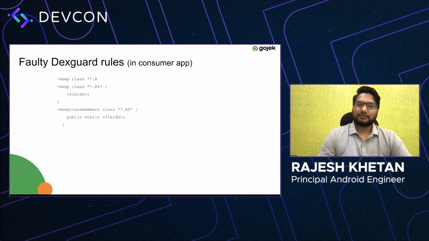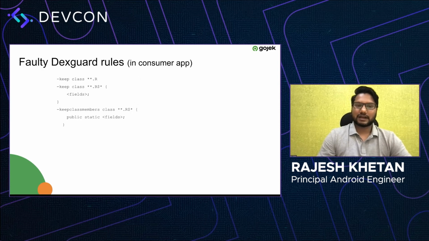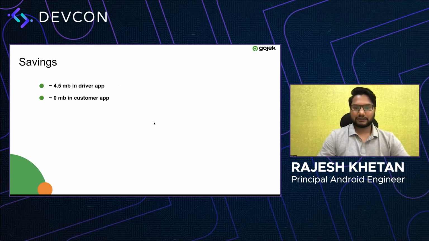Which was a huge achievement for us. And then we started looking further, and we found out that still there were some images which were not getting removed from the consumer app, and we started looking into other rules as well. So after fixing the faulty DexGuard rules, we saw that we were able to save around 4.5 MB in driver app, but there was still no reduction in customer app. We found that still the resources which we had in customer app were not getting removed, right?